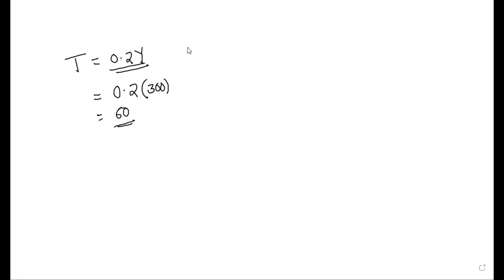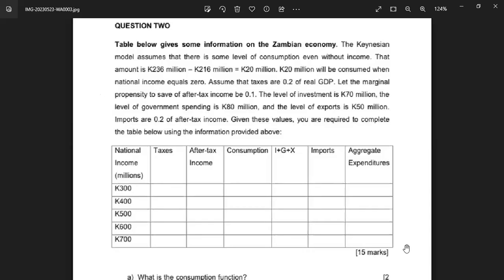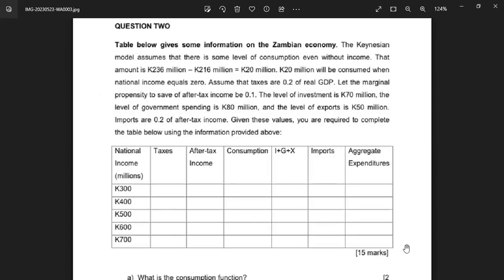So for the next one, what do we have? Our Y is 400, right? So you find 0.2 times 400. This one will be 500 times 0.2. So you fill this one here, just like that. Then you fill up the taxes. Okay? Is that okay? So that's how you find it.